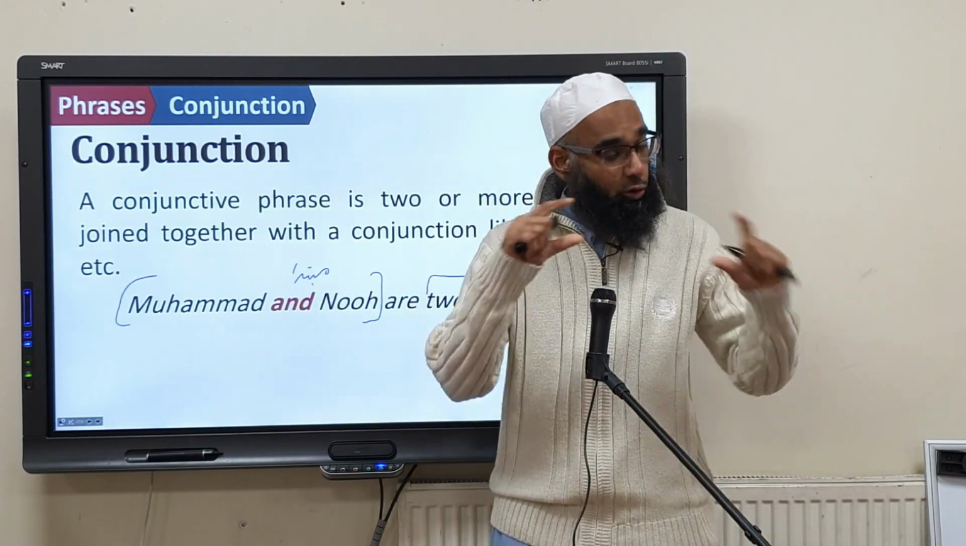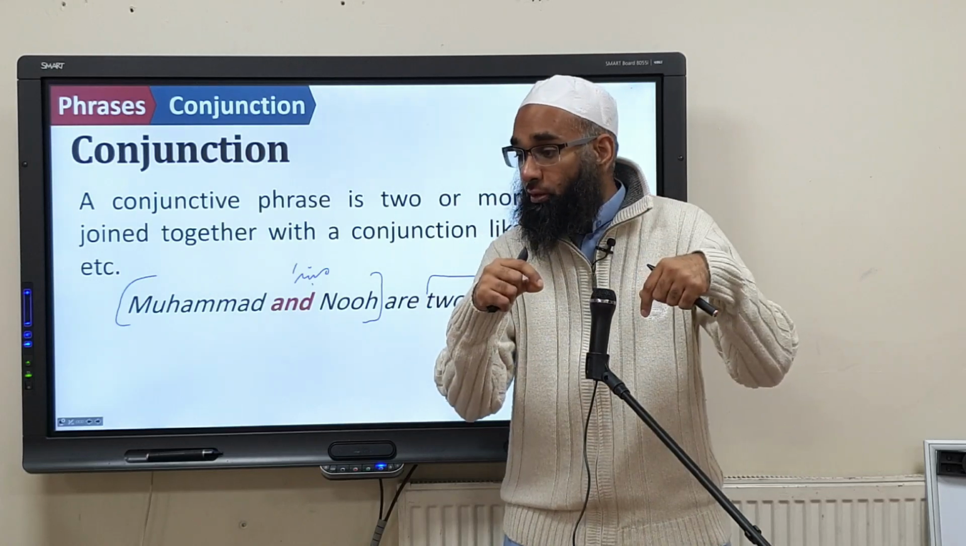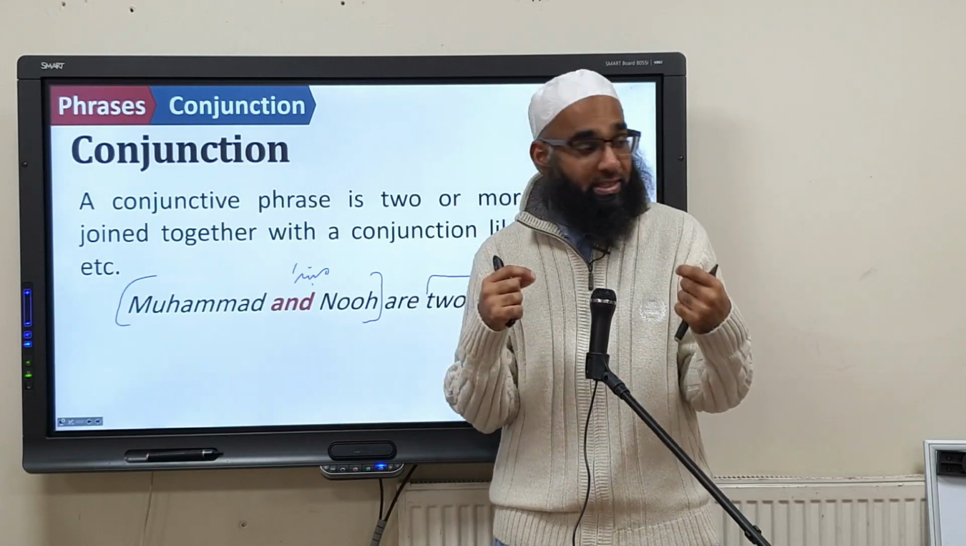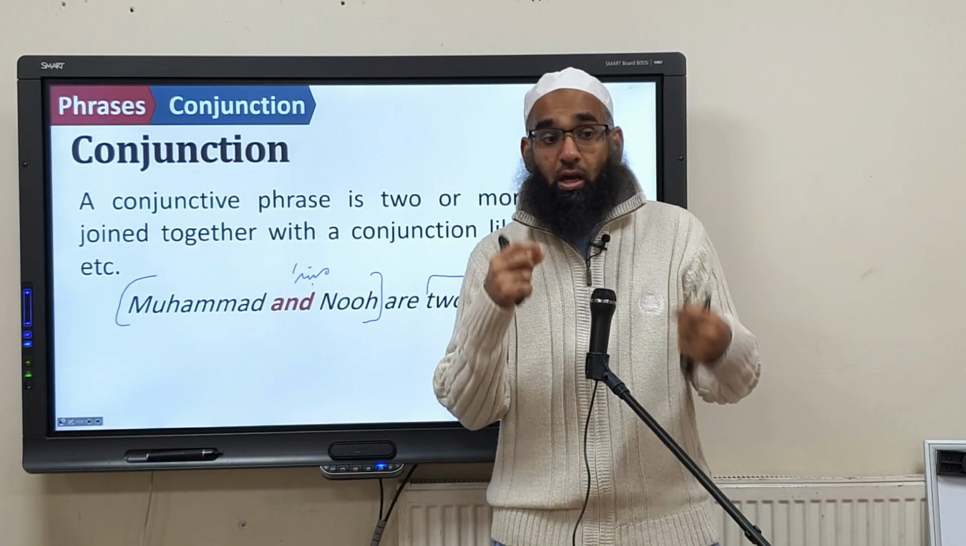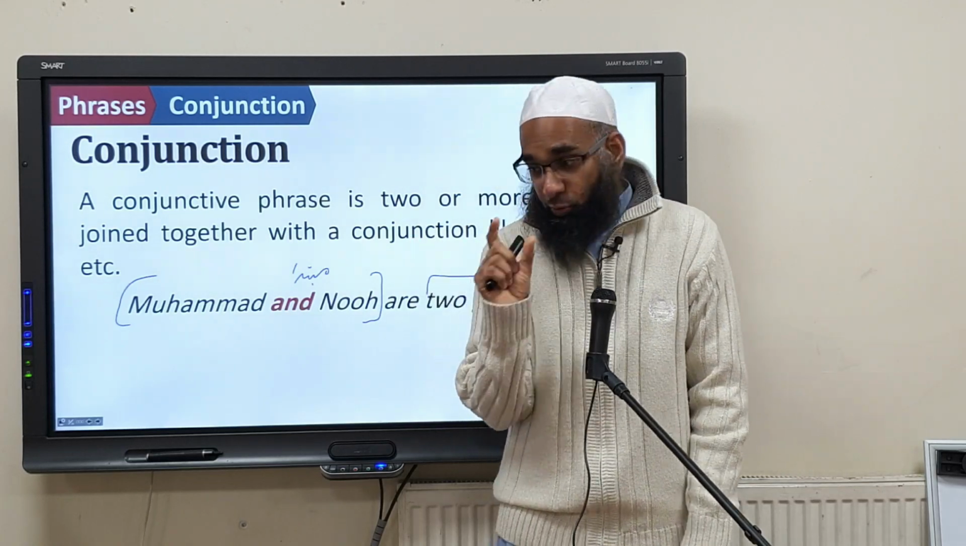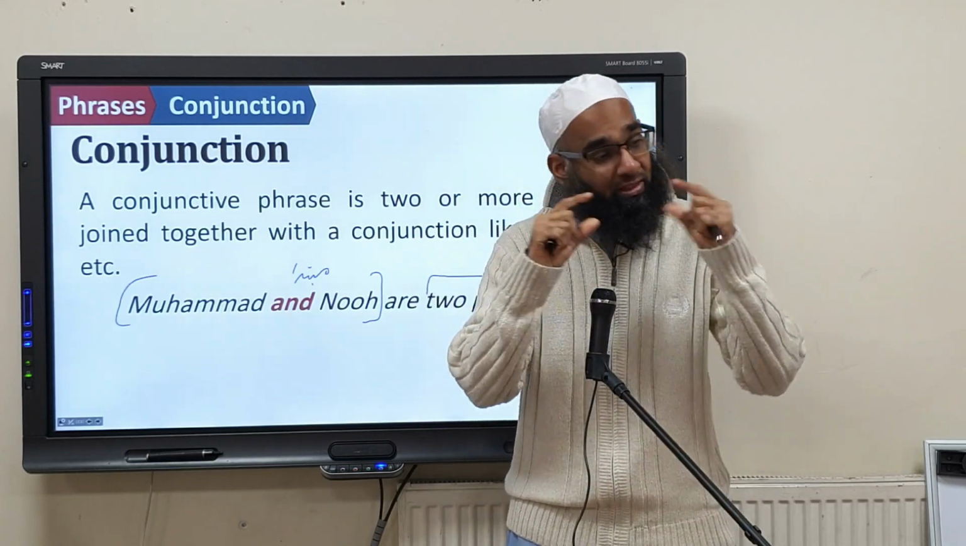It's a phrase. Why? Because two words have come within that one slot. So what is it? A phrase. You have a mubtada and a khabar, so there are two slots still. The slots aren't going to change. But what's going to happen within the slots?